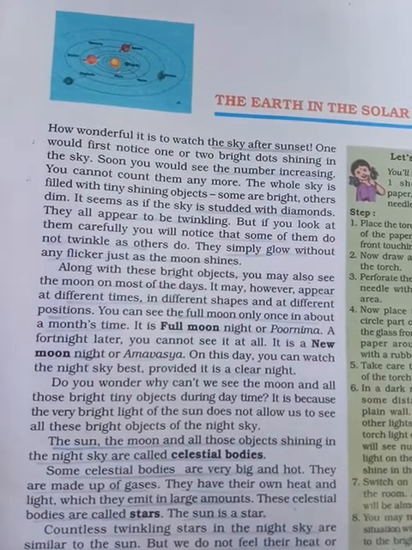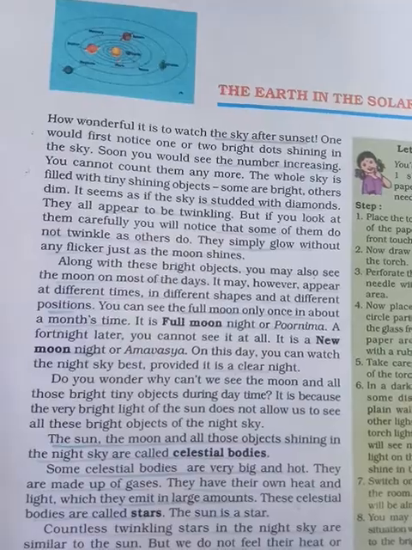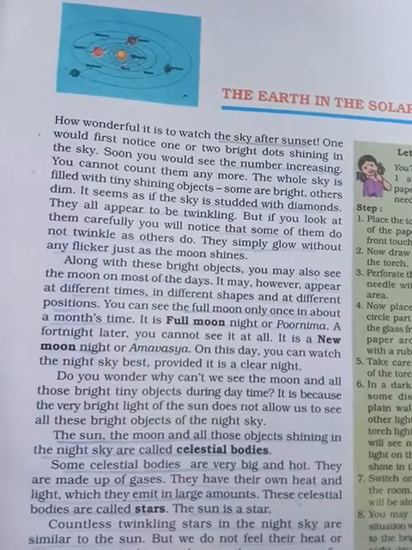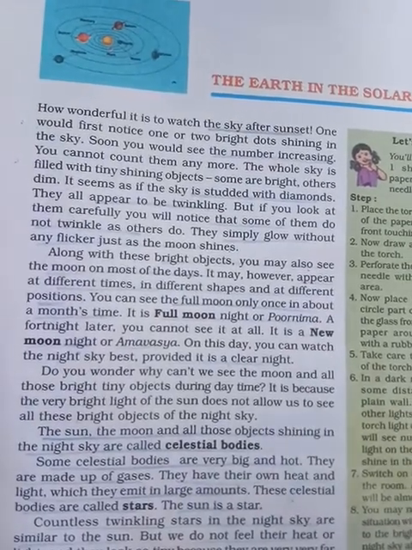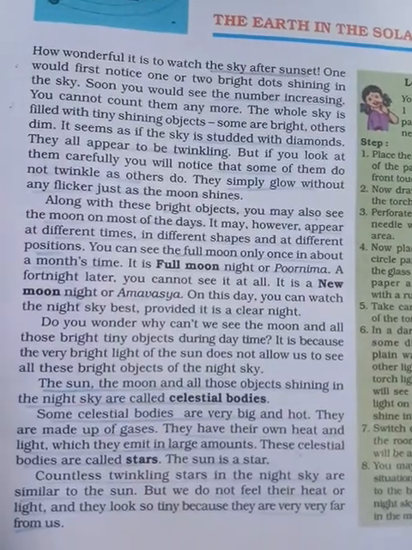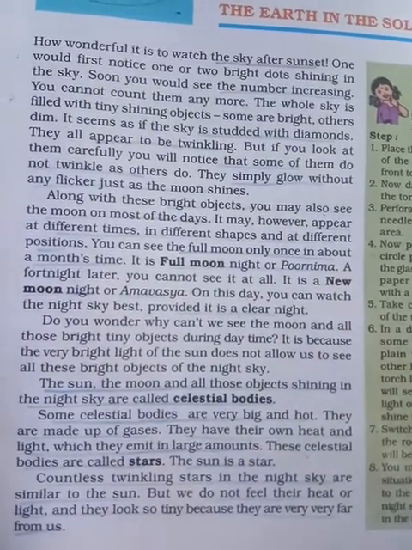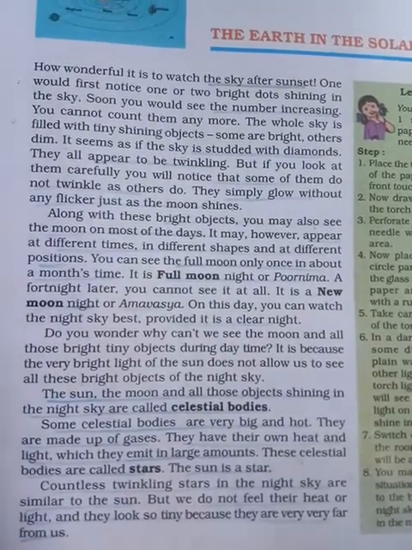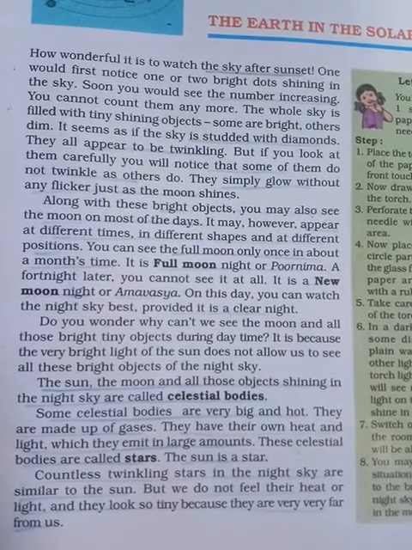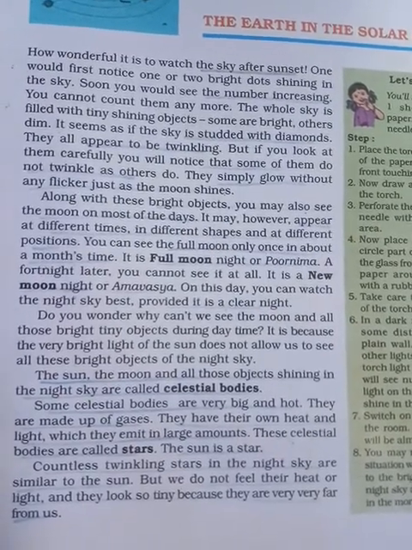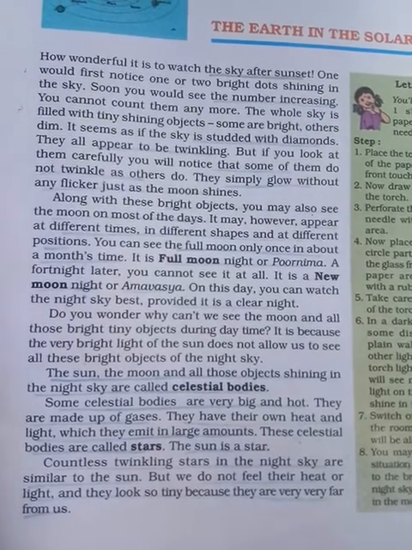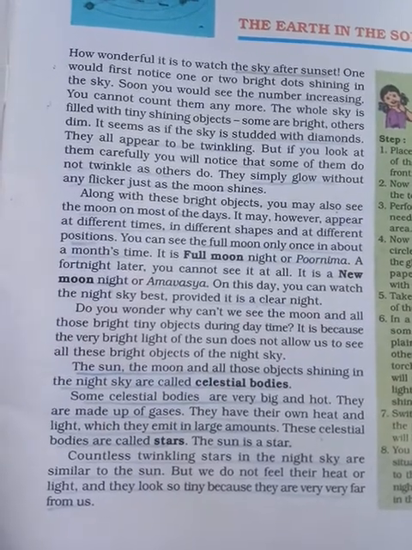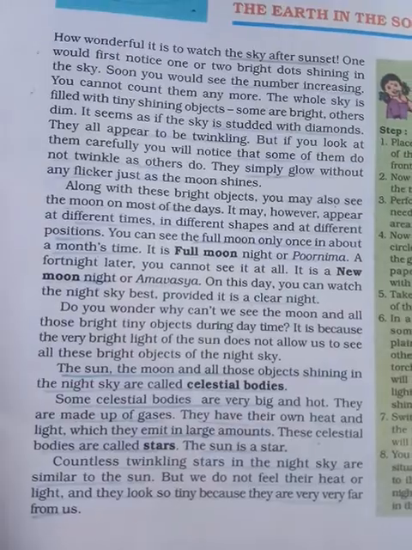That means some celestial bodies are very big as well as hot because they are made up of gases, and they produce their own heat as well as light in a very large amount. That type of celestial body is called a star. And the sun is also included in the stars. Okay, the sun is also one type of star. There are countless twinkling stars in the night sky similar to the sun. That means even the sun is also a star.